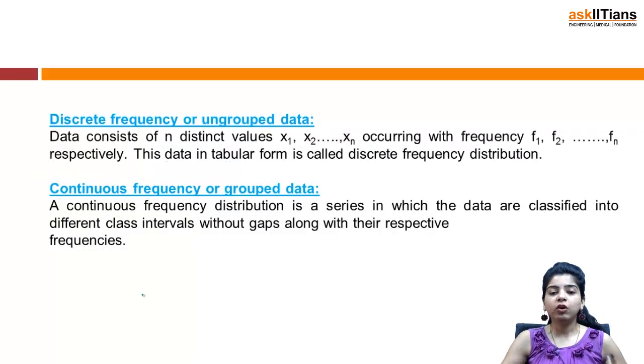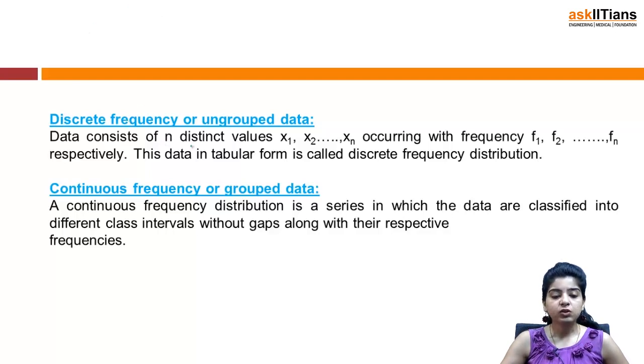So ungrouped or raw data is clear. Raw data is any data which is in completely raw form, like you have certain numbers that will be termed as raw data. So next was discrete frequency or ungrouped data.